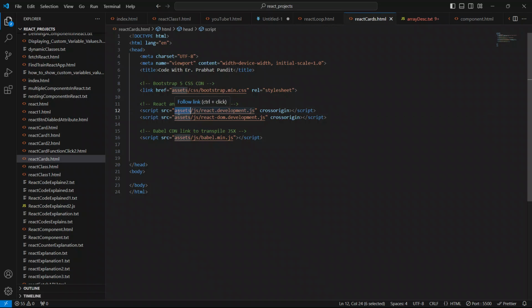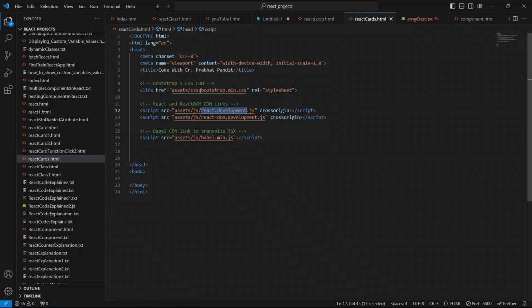This is also inside the folder assets, inside the JS folder, and I have a file called react.development.js. Here we are using the CDN link of React.js just for learning purposes. Once we are familiar with React basics to advanced knowledge, we will use React with the CLI to create very dynamic and powerful applications.